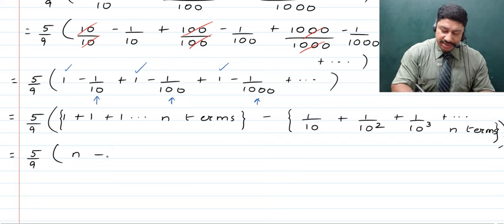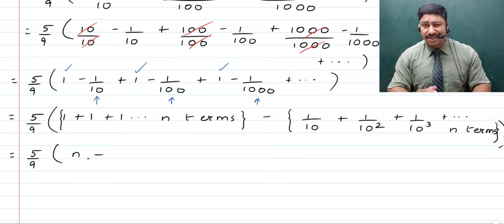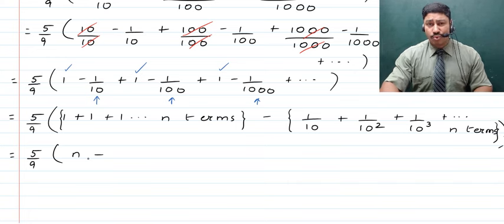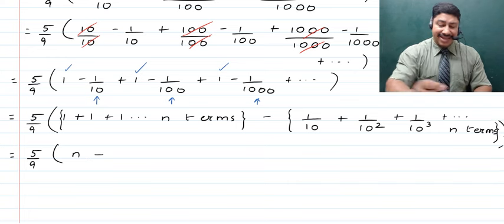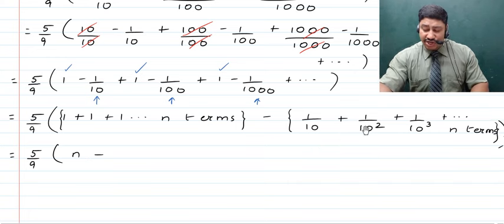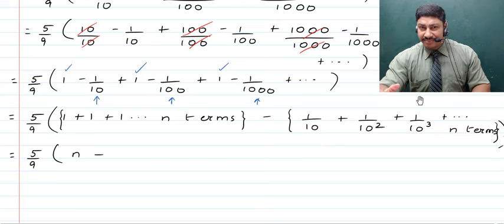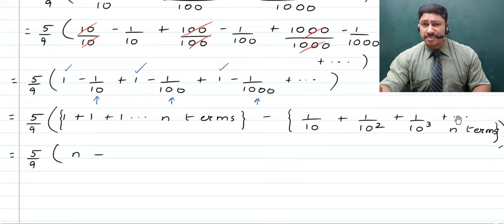And if you talk about the second term, we now can very easily see that this is a geometric progression, as the first term is 1 upon 10 and the common ratio is also 1 upon 10, which we can get by dividing the second term with the first term, which again can be got by dividing the third term with the second term. And all of this is going to happen throughout this geometric progression, which shows that this is a progression as well as a geometric progression. Am I right? No, I'm not, because there is a plus sign in between. So obviously this is a geometric series now, not a geometric progression.